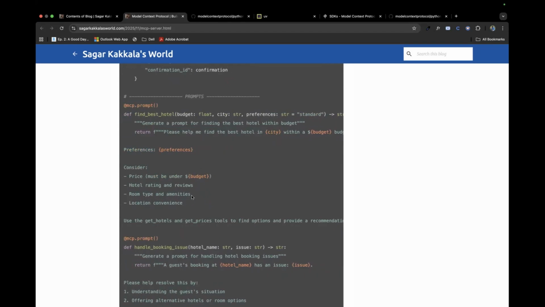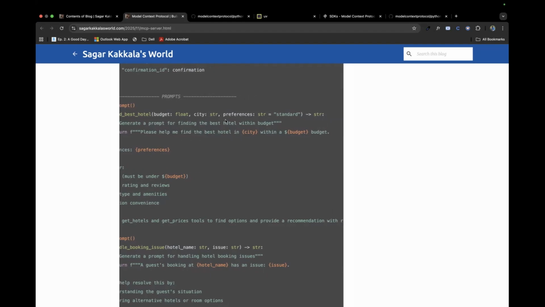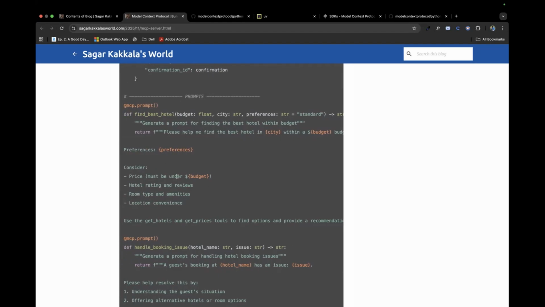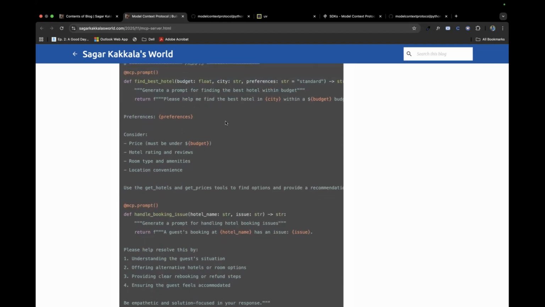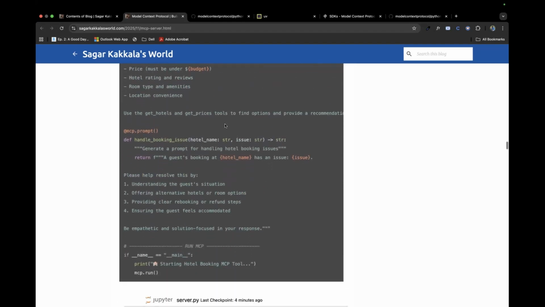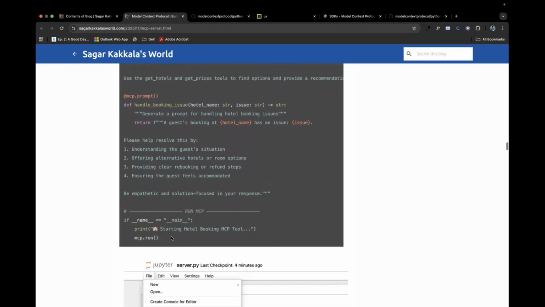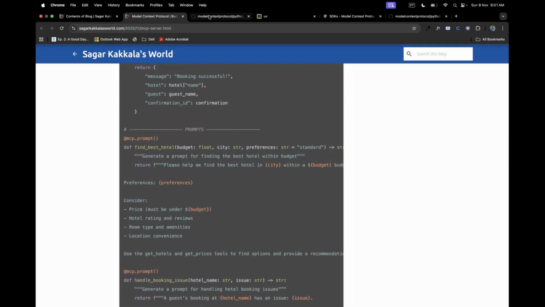It might ask me these questions, like guest name. If it misses anything, like a guest name or a city or any budget, it might ask me back as well in the prompts. And that's the use of prompts, and here is where I'm actually running the MCP server. We'll get into it in more detail.